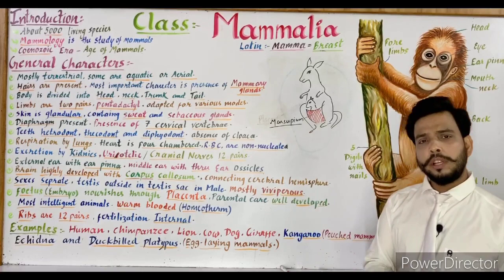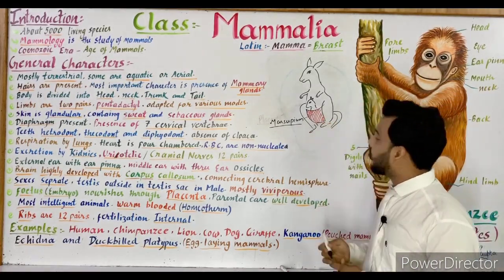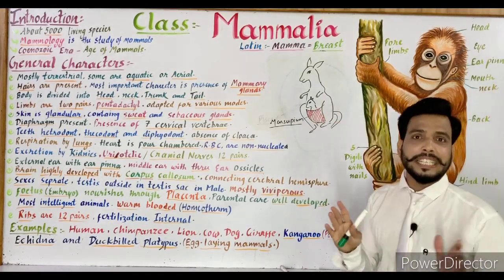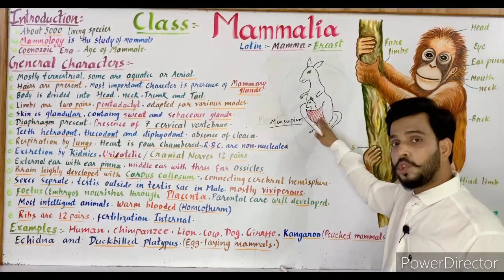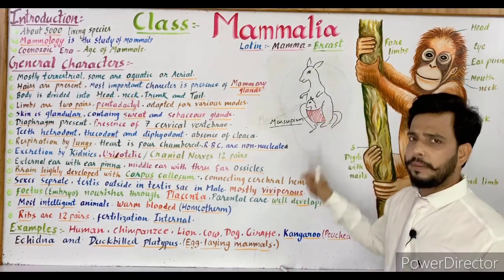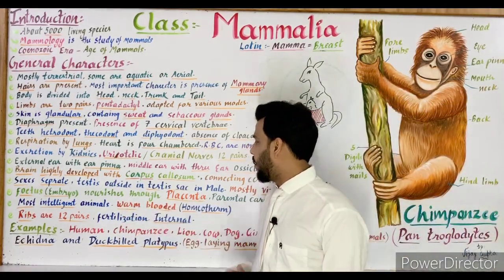The reason behind that is, when the baby is born, it is not completely developed. So the development of this baby is completed in the pouch, and the pouch is known as marsupium. So it is semi-developed actually. Now the next is Echidna and duck-billed platypus.